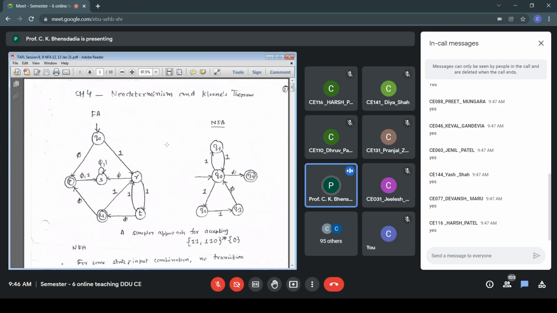11 plus 110 whole star is handled by Q0, Q1, Q0, Q0, Q2, Q3, Q0. And then ending with 0, that is Q0 to Q4. Only accepting state is Q4.